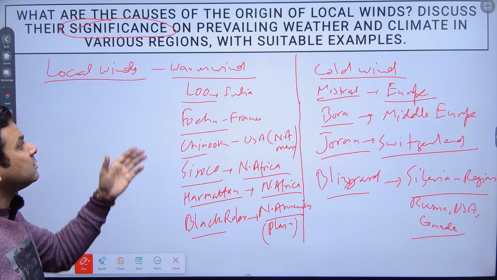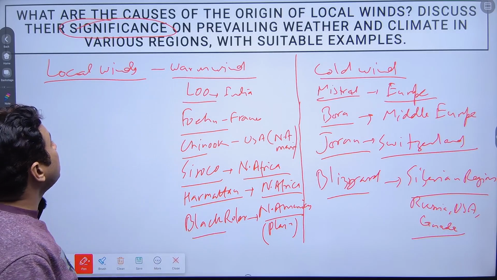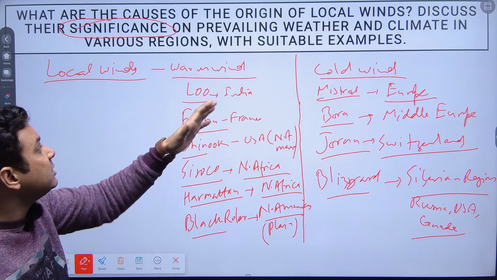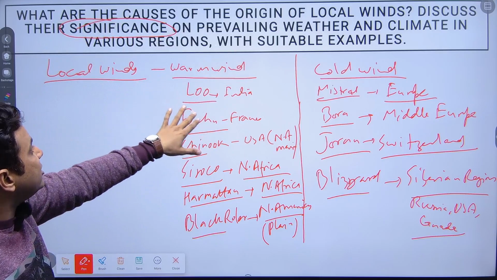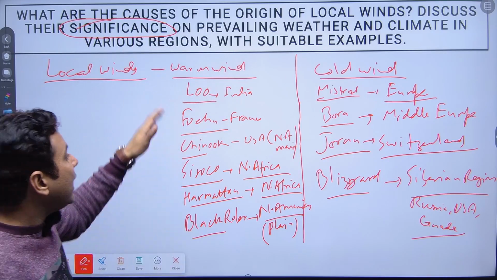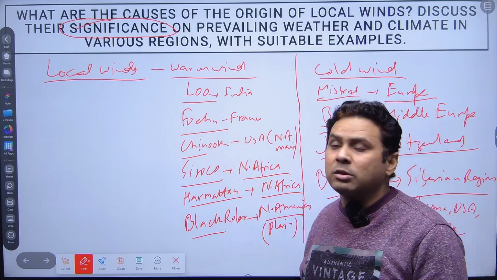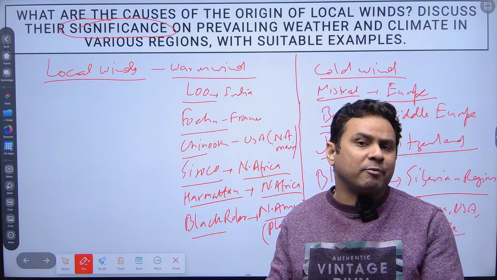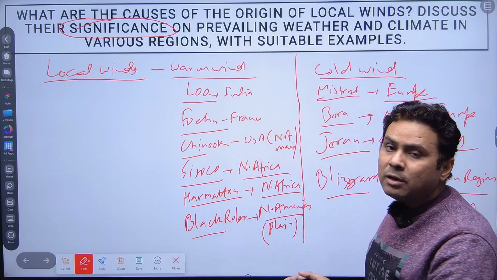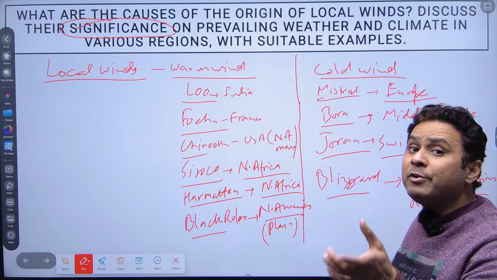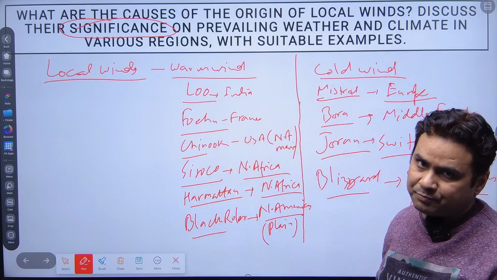So why I gave you the detail of the warm wind and cold wind, I'll explain, because the nature of the question is asking the significance of prevailing weather and climate in various regions with suitable examples. So I gave you multiple examples, because if you remember two or three of them, you can write the answer perfectly, right? So I'm going to discuss most of the winds which are important, which are significant to change the weather and climatic conditions, right?